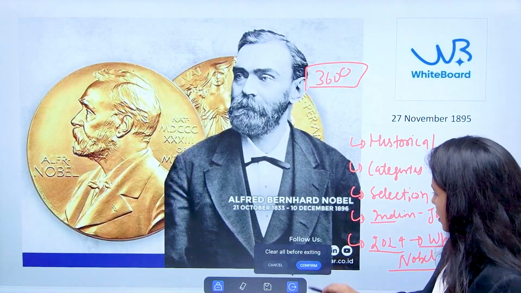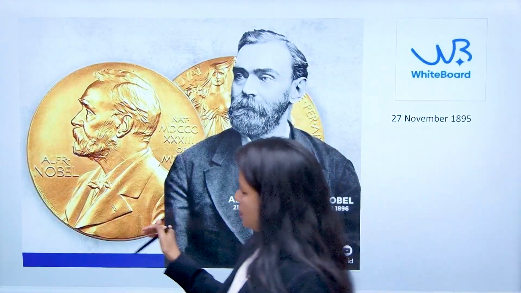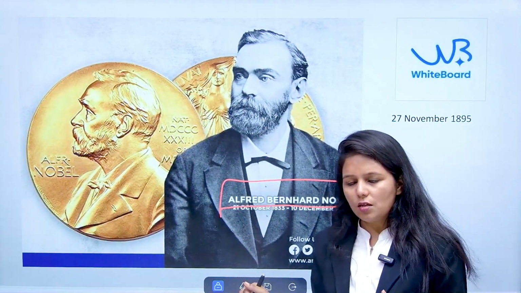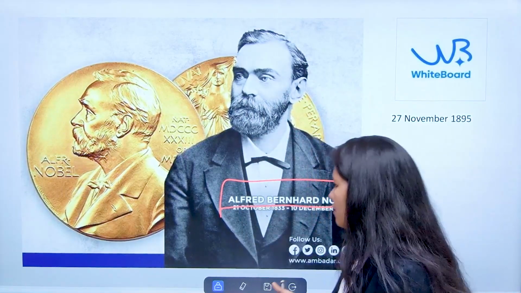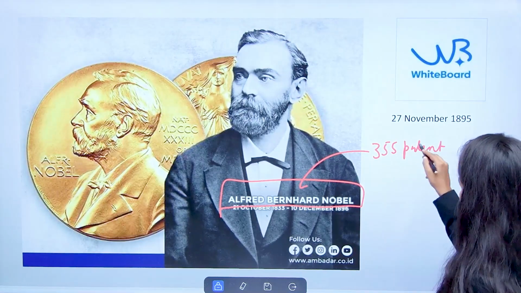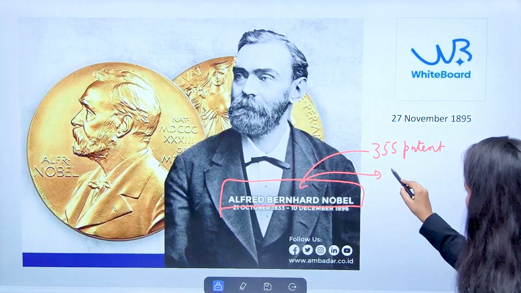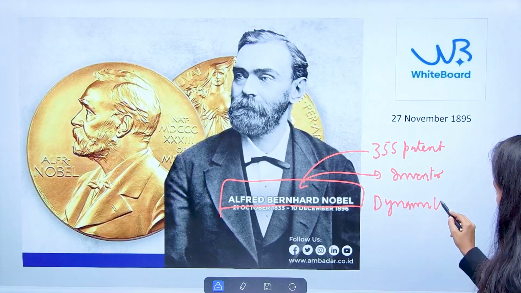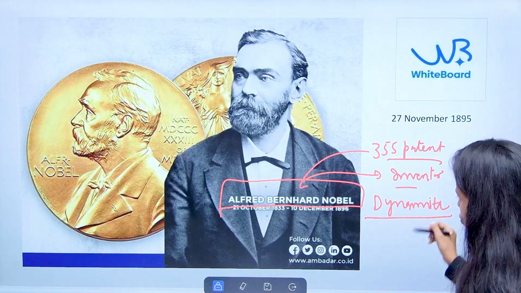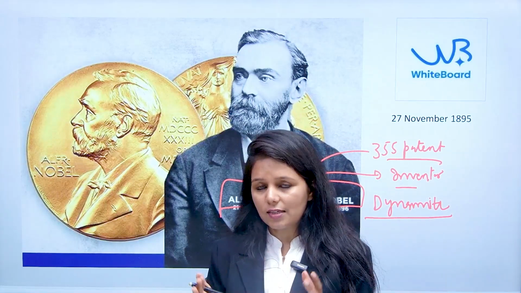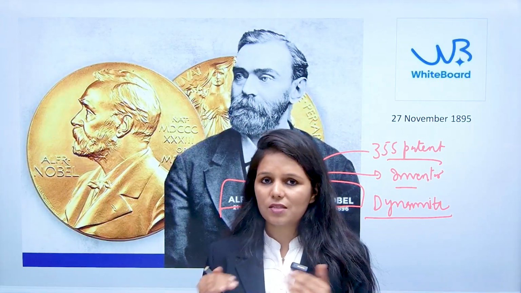So now we'll start. The background is associated with the name of a person, Alfred Bernard Nobel, who was a businessman, entrepreneur, innovator and writer, having approximately 355 patents in his name, and he is known as the inventor of dynamite. Okay, so he basically wanted to use his entire fortune to reward the people who have done the greatest benefit for mankind in the preceding year.